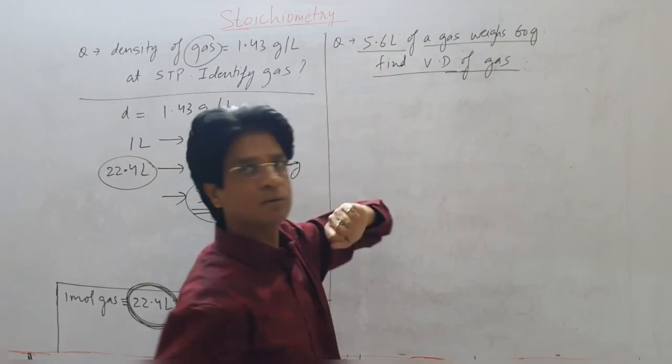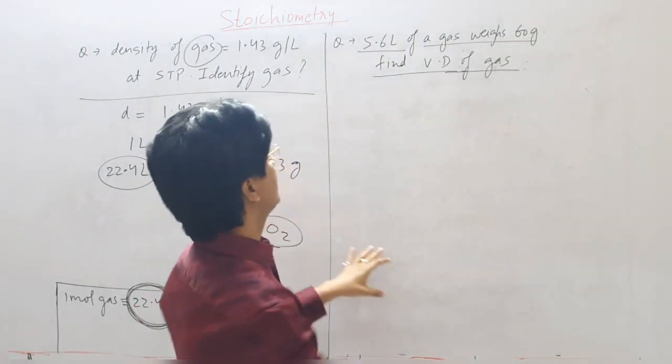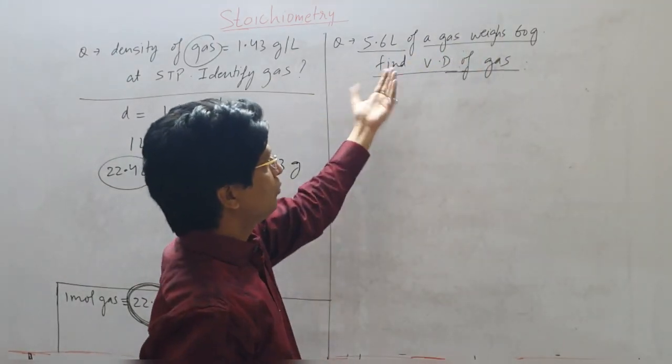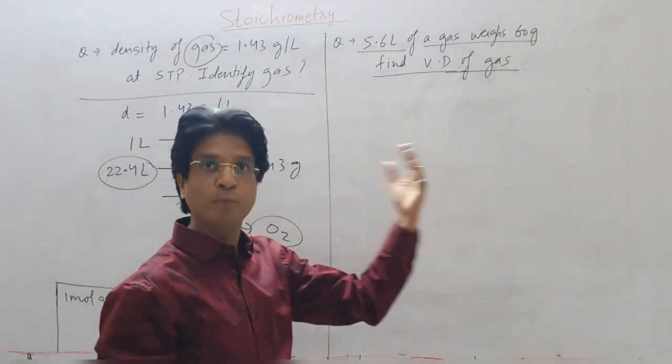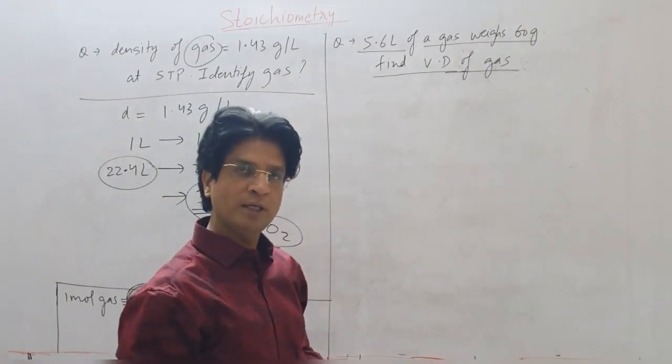Here they have not given the conditions. If they are not giving conditions, assume that to be STP. So 5.6 liter of a gas weighs 60 gram. They are saying find vapor density of the gas. Now I know vapor density is nothing but molecular weight by 2. So actually they are asking molecular weight of the gas.